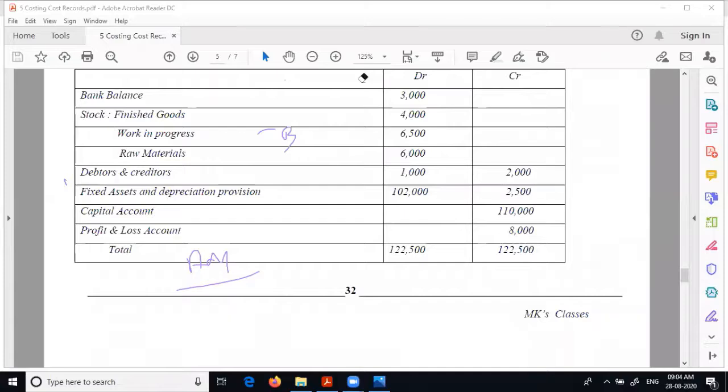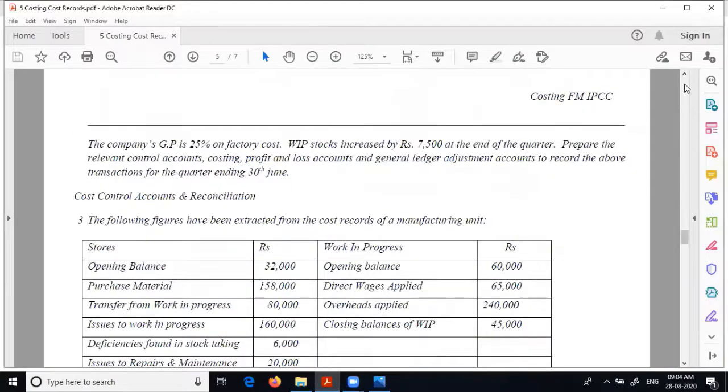But please try it today so that you are clear about it. And one more thing I just want to tell you. In this earlier problem, if you understand what mistake you did, I told several times, take care that the opening trial balance is tallied. When this is only given, always try to do the opening trial balance. This is a basic logic in accounts. Without the opening trial balance tallied, how can the closing trial balance tally? So take care. These are the exam problems that have come, and it will really give you a lot of trouble in the exam if you don't take care. You have done everything, but it's not tallying.